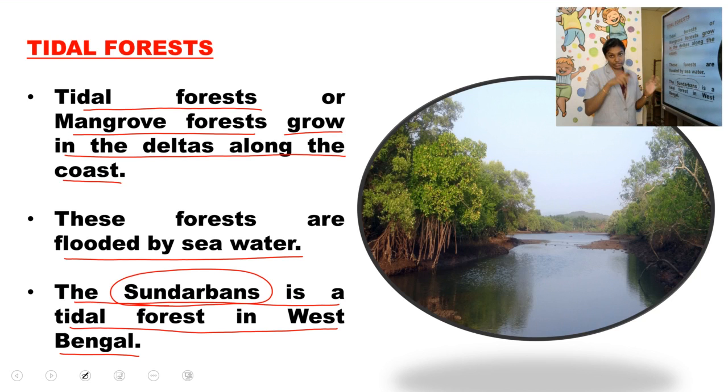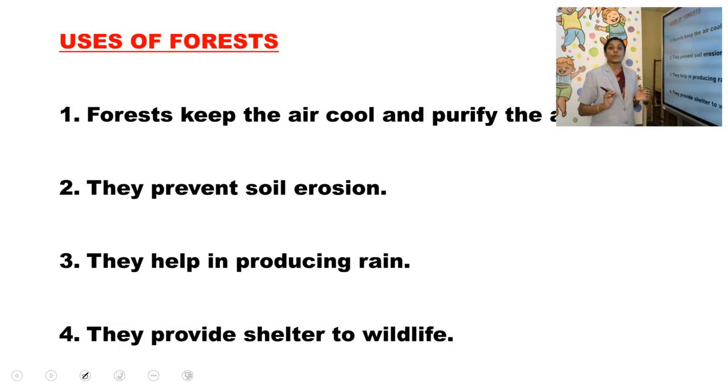We have studied two types of forest. One is the dry desert forest or the thorn forest, and the second one is the tidal forest, otherwise known as the mangrove forest. As we have learned about the different types of forest, we should know the uses of it.